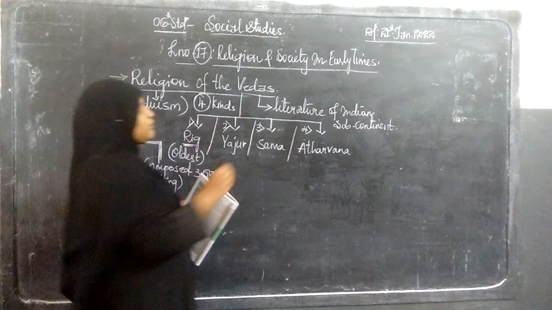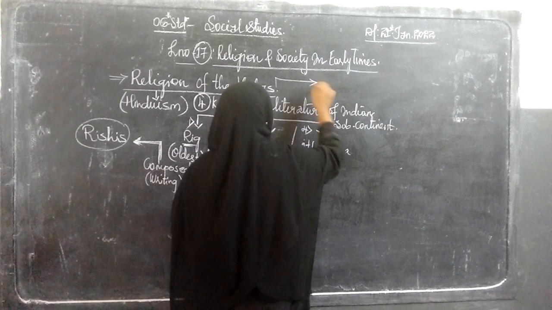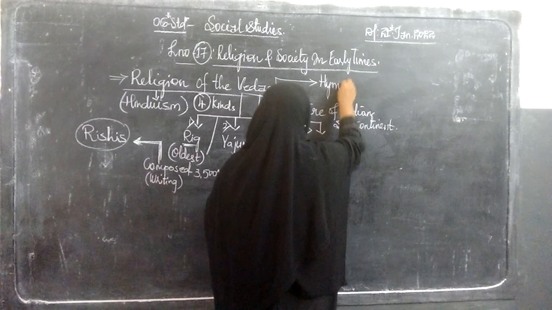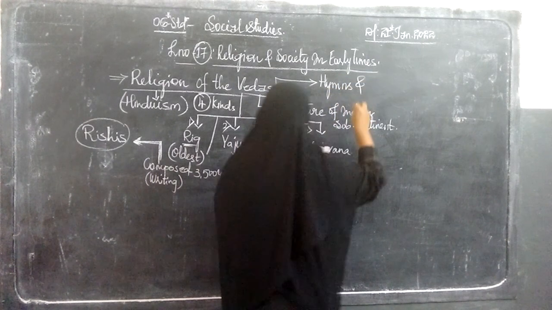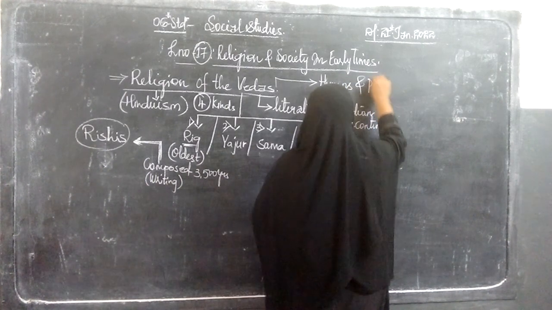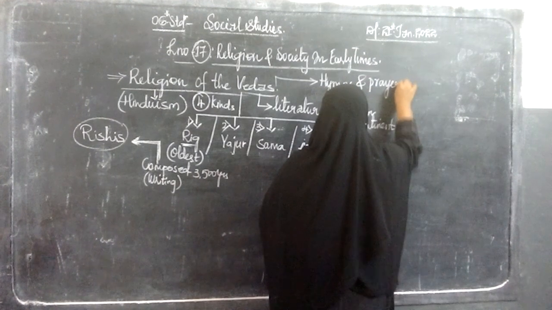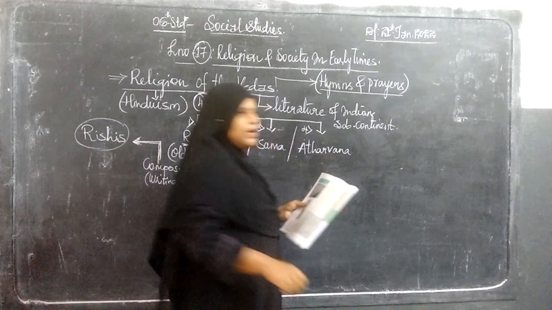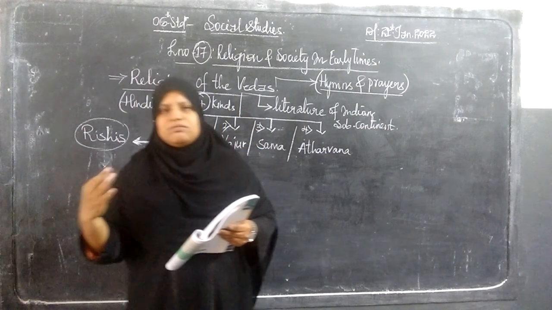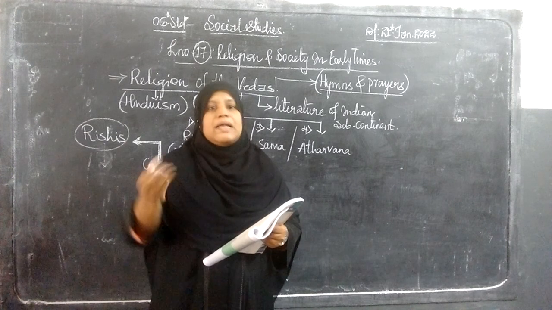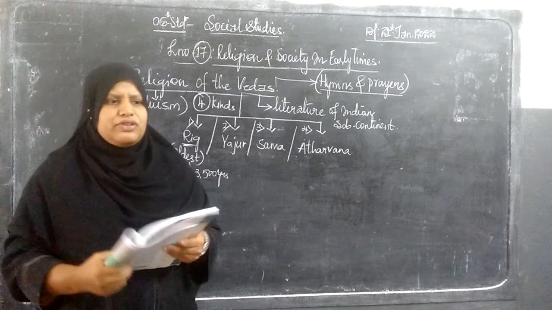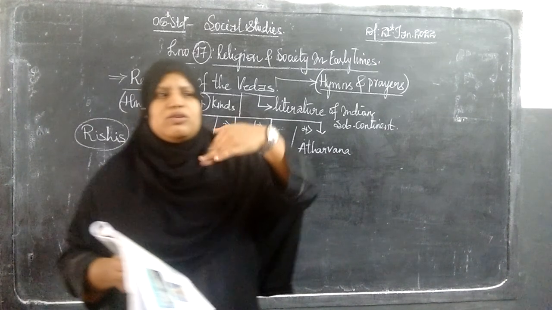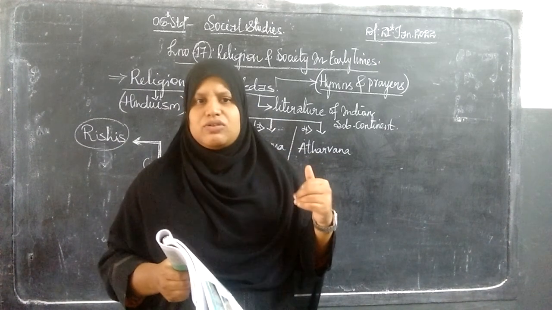The Vedas consist of hymns and prayers. Hymns are like singing by oneself, tunes or lyrics, just singing the song.